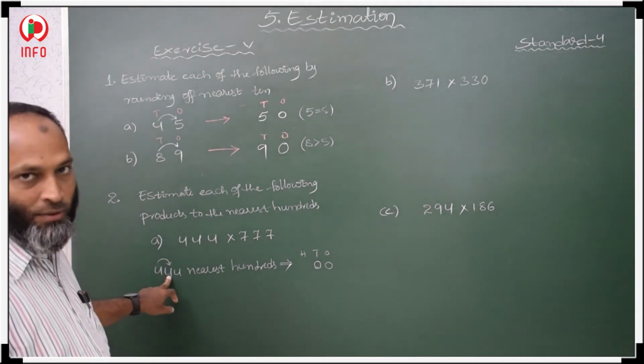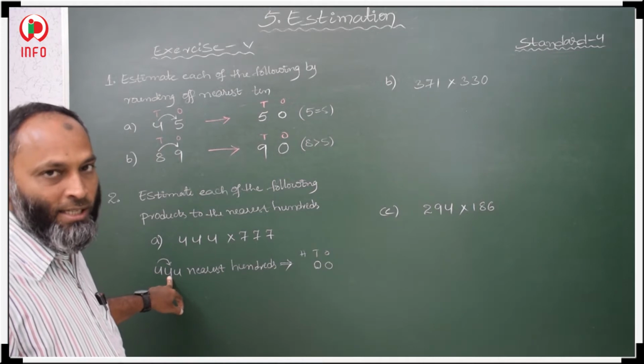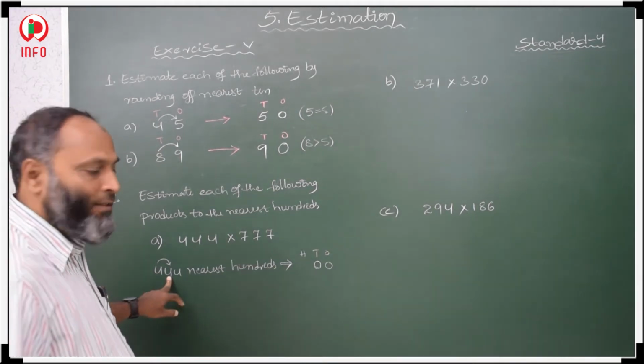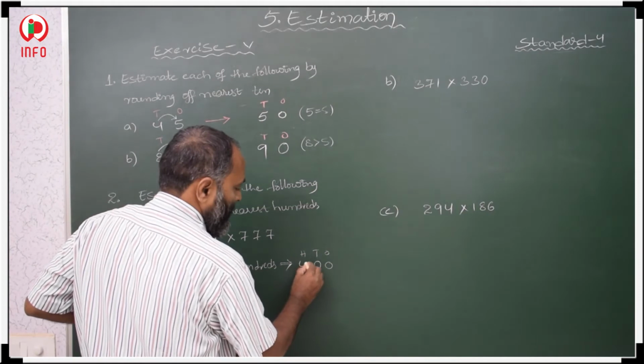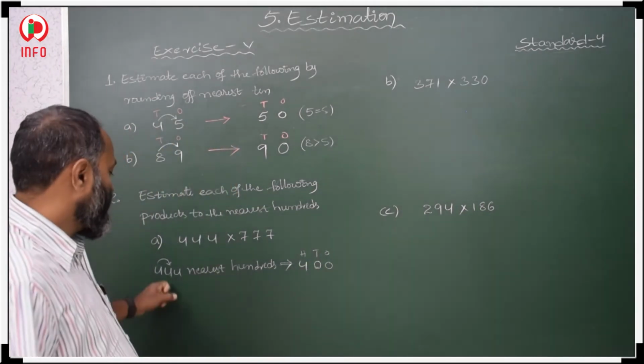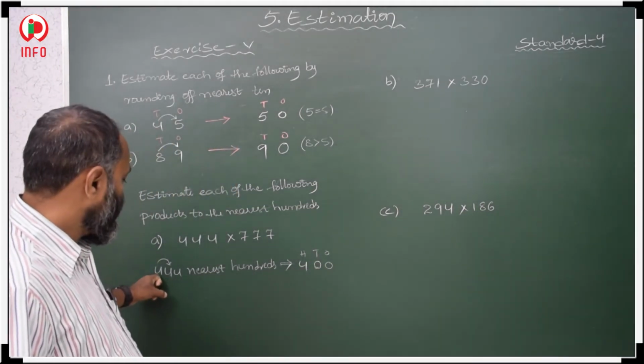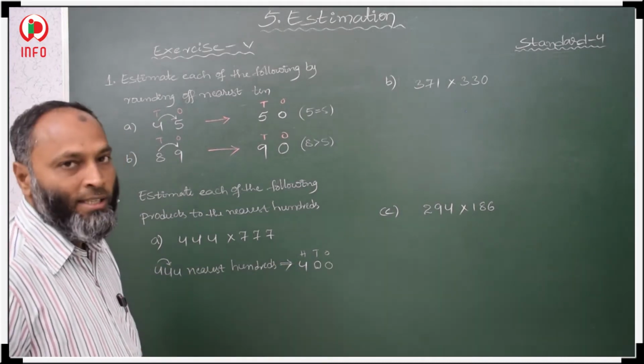In tens place 4 is there. It means it is less than 5. So we keep 4 as it is. This 4 is less than 5, so whatever is there in hundreds place we take as it is.